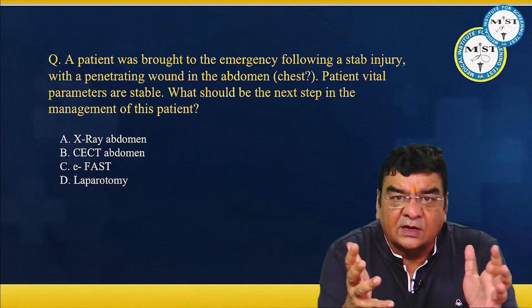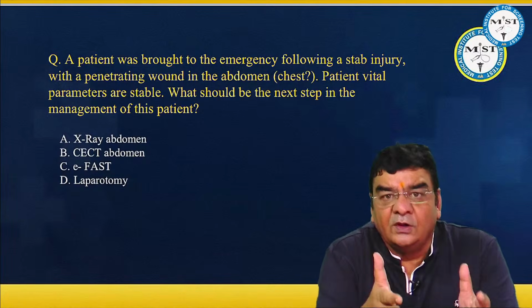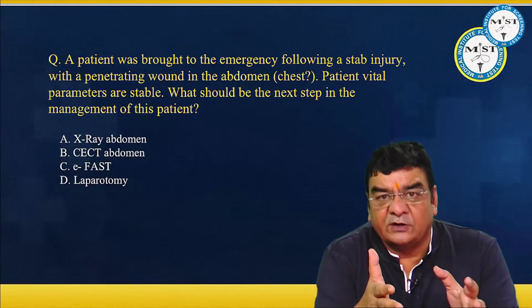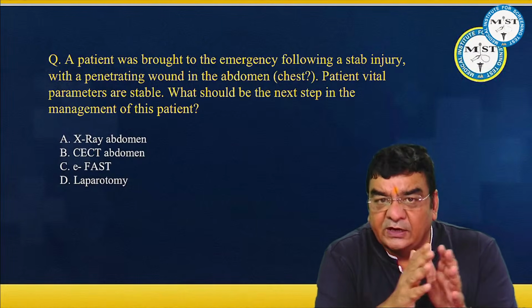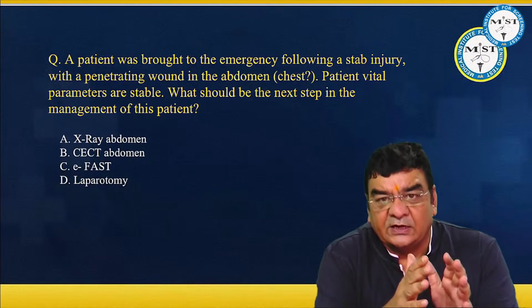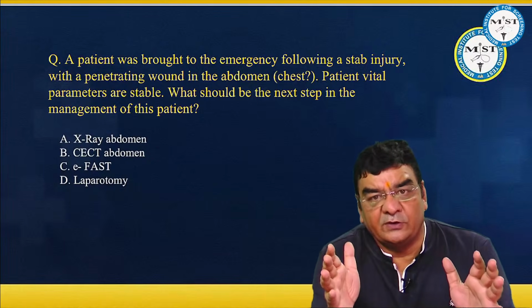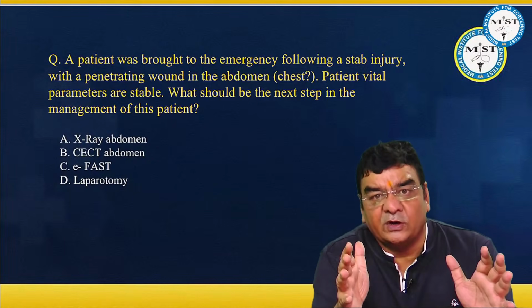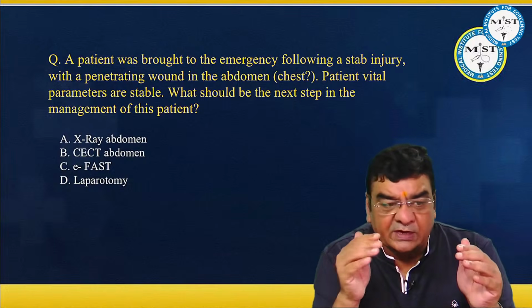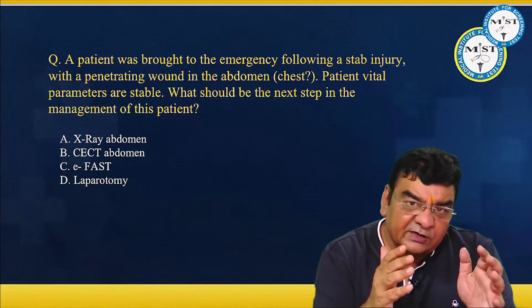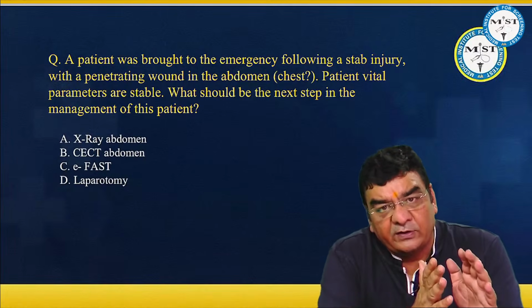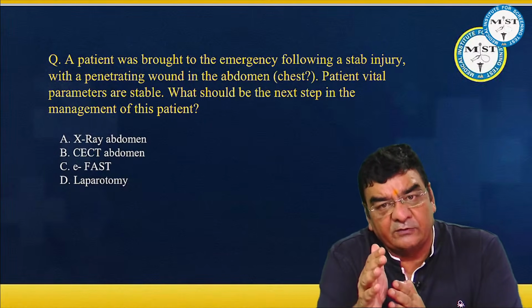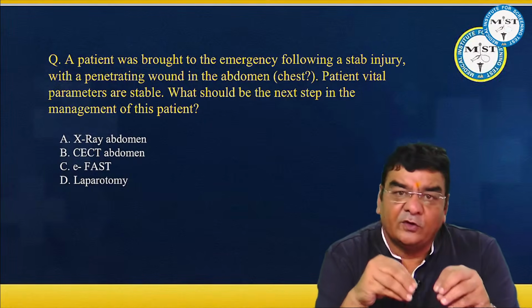There is hardly anything where we have to pump in IV fluids, we have to generate pressure in the pipeline or something like that. That means if the patient is stable, the first thing we do in these situations is EFAST, that is extended focused assessment by sonography in trauma, where we scan the important areas like in the abdomen, we scan the epigastrium for the pericardial cavity, the right hypochondrium for liver and right kidney, left hypochondrium for spleen, left kidney, and pelvic area for any free fluid in the